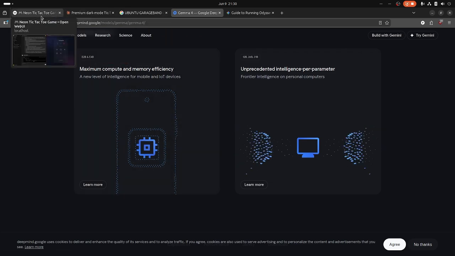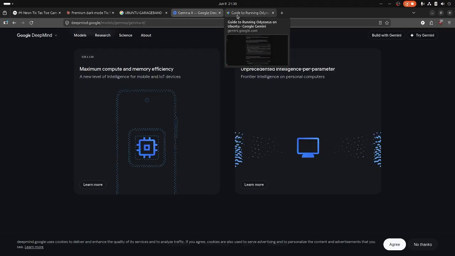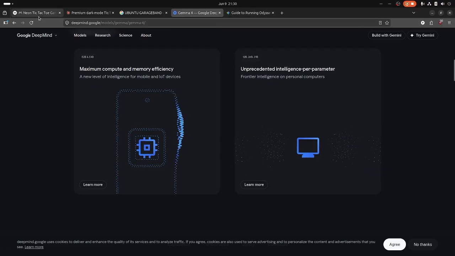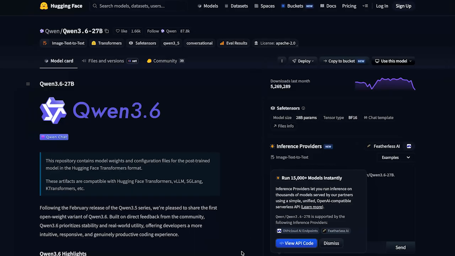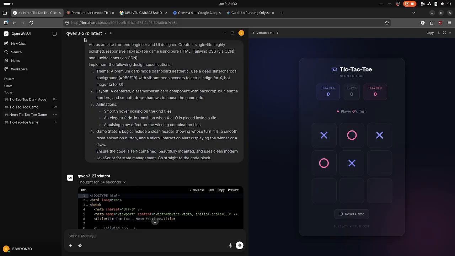And the good thing with this is I was actually testing it out a bit. I was testing out another model. This one here is Qwen. Qwen is a Chinese LLM. I believe it's supplied by Alibaba, if I'm not wrong. If I'm wrong, please stand to be corrected. Well, this is Qwen 3.6. It's a 27 billion parameter model.